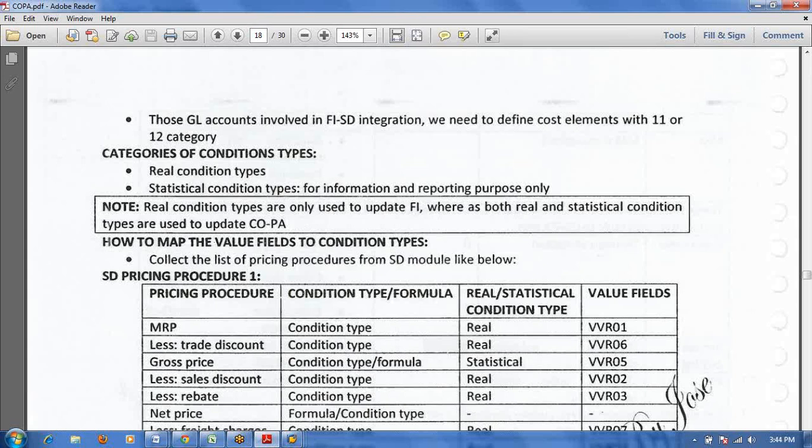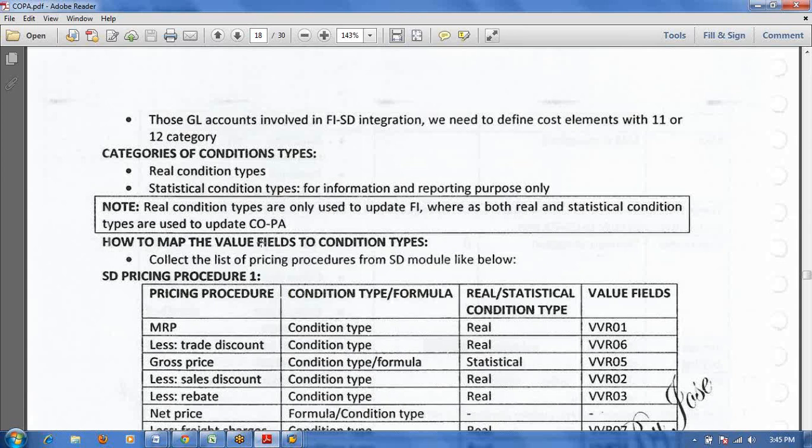Additionally, you have to create a COPA costing sheet, then only it will update statistical? No. Statistical and real condition types, automatically the value will update in COPA. No need to create any costing sheet for that. Costing sheet we maintain only if you want to post any expenditure based on some conditions at the time of billing. For that purpose only you create a costing sheet. Statistical and real condition types both will update automatically. Only we map value fields condition type wise.